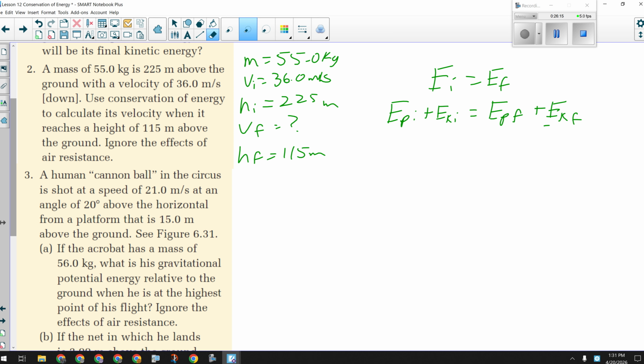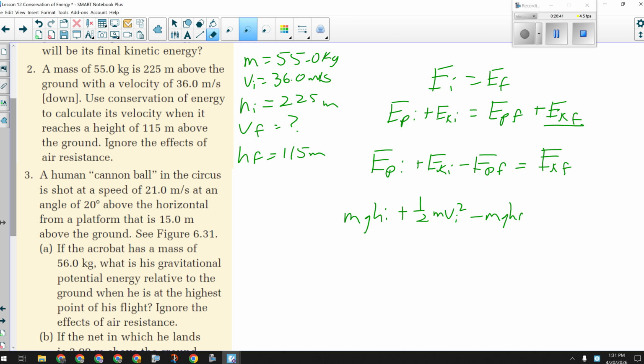So I need to isolate EKF, so I'm going to bring EPF over to the other side. Okay, so I've isolated the final kinetic. Now I can put in the formulas: m times g times h initial plus 1/2 m v initial squared, minus m g h final equals 1/2 m v final squared. Mass is in every term, so even though I was given the 55, I'm going to cancel it, divide both sides by 1/2, and then square root.